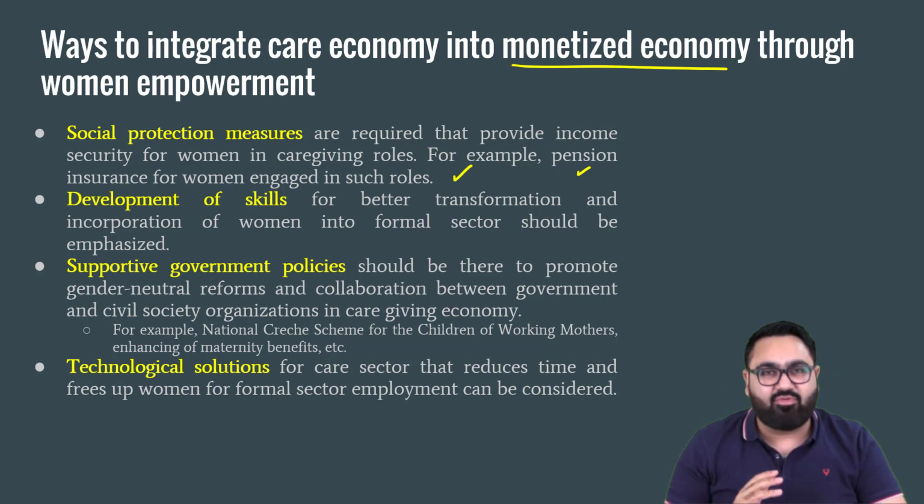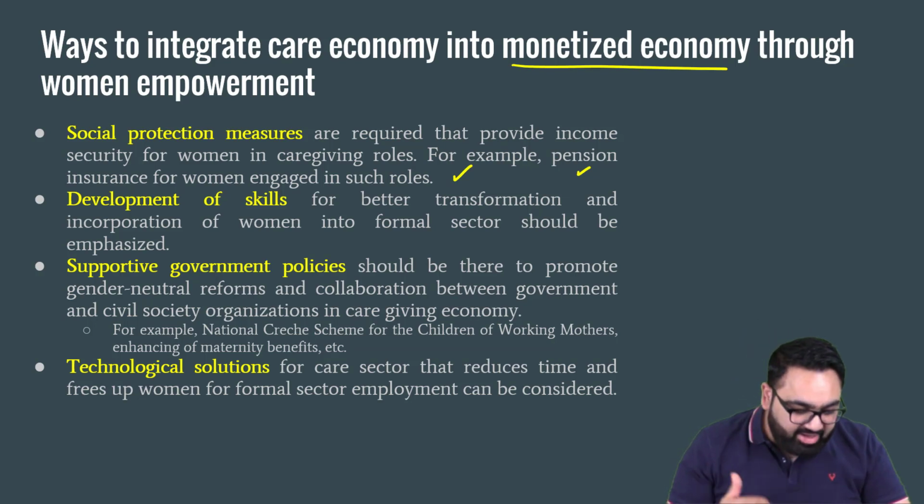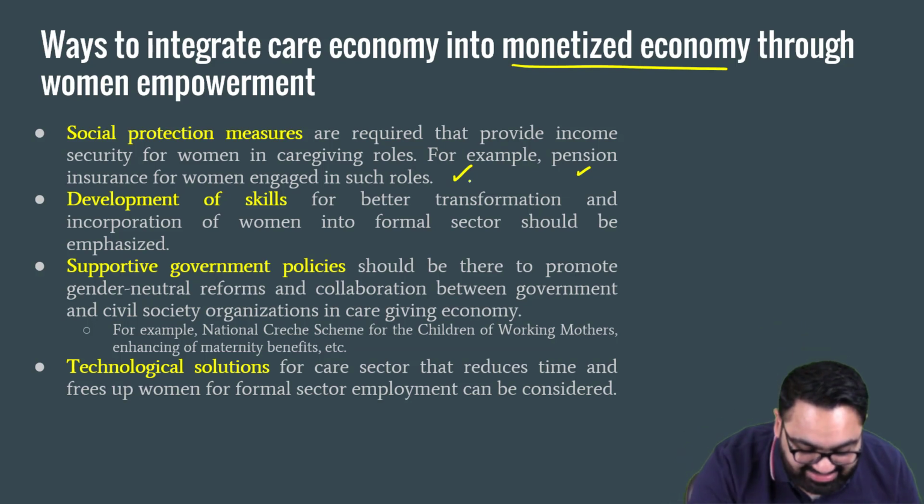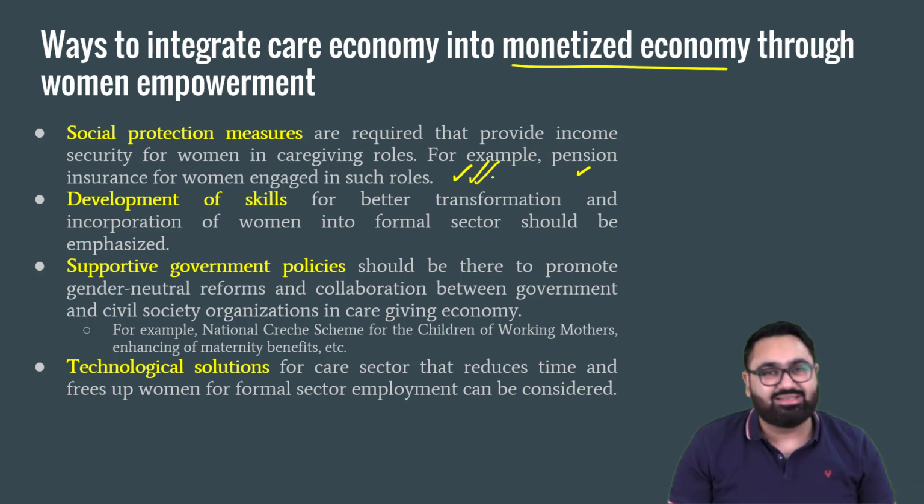When you are working in a professional setting, after you retire in some jobs, you get a pension. If you're in a government job, you get pension after that. But when you are just doing your household work, you obviously do not get any pension after you decide to stop working. So maybe a pension scheme for women specifically who are engaged in these roles can be a good way forward.